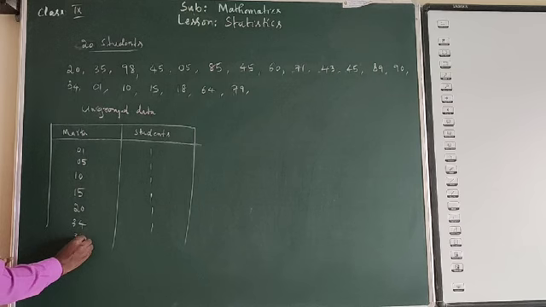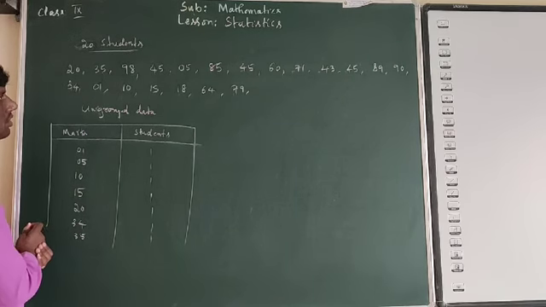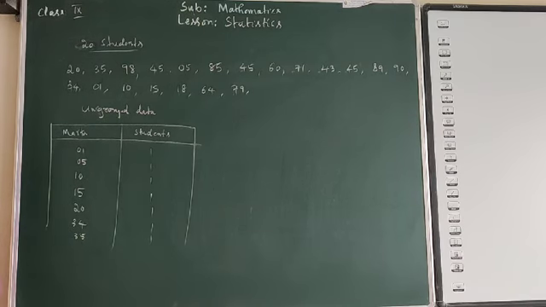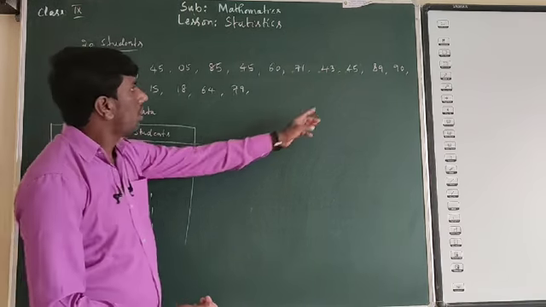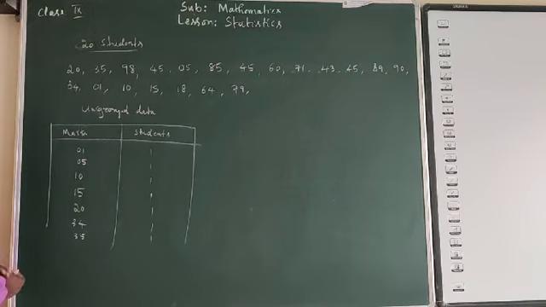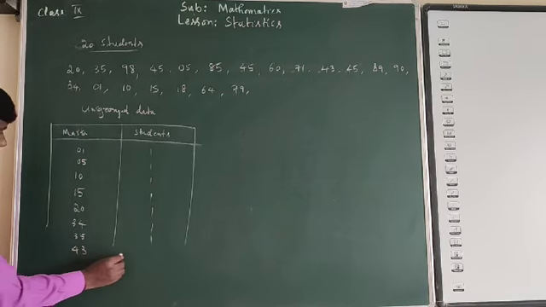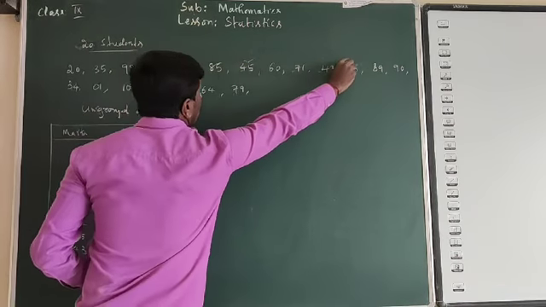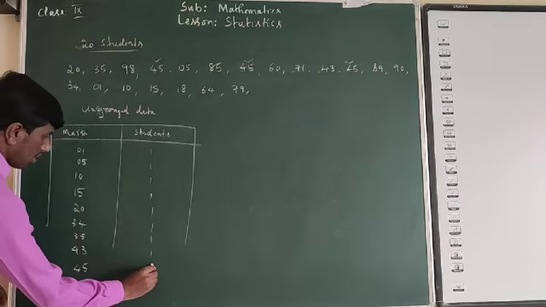Then 36, 37, 38, 39, no. 40, no. 43, we have before that. 43, only 1. Then 45. 45, how many students? 1, 2, 3. So I have 3 students.